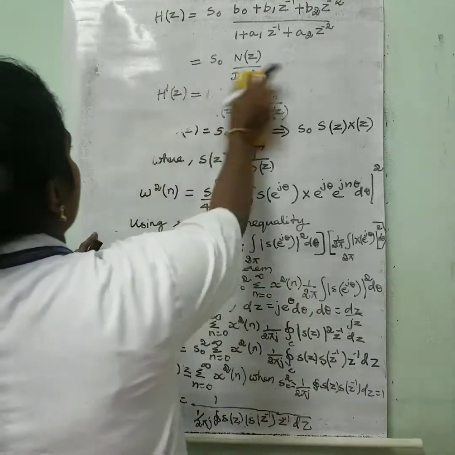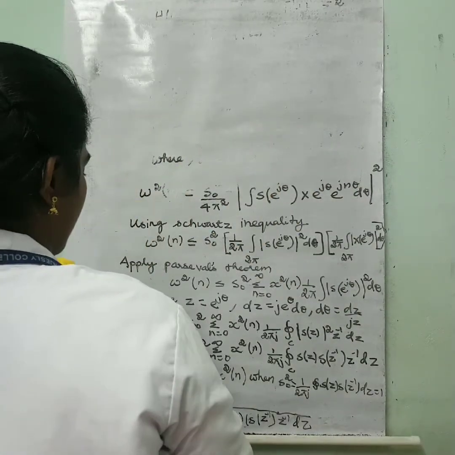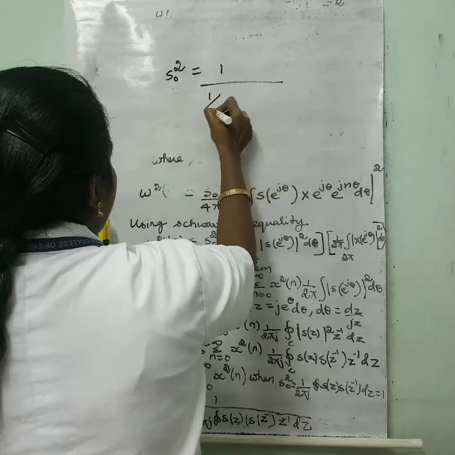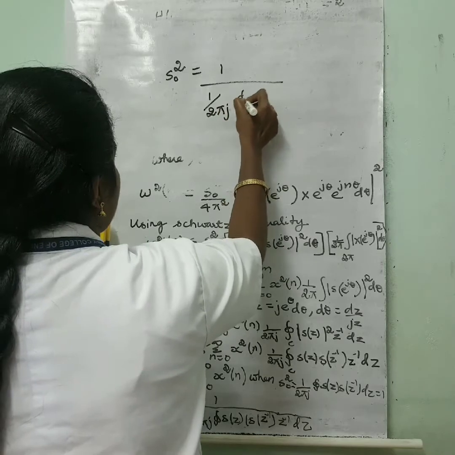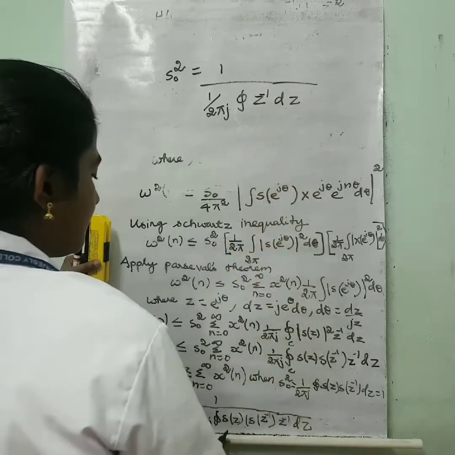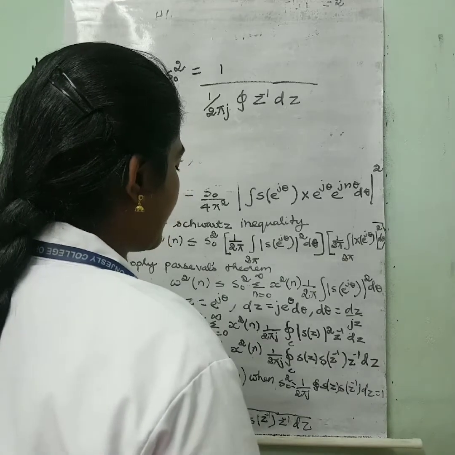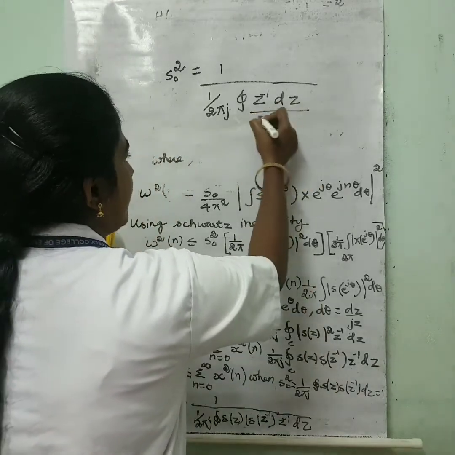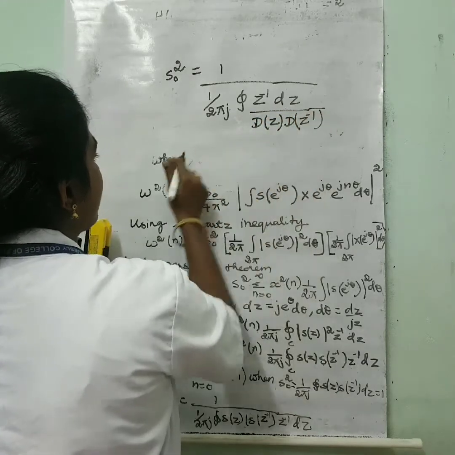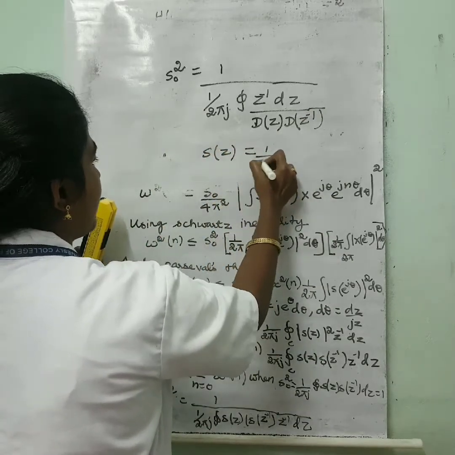Again this s naught square can be written as 1 by 2 pi j closed integral z inverse into dz, where s of z and s of z inverse can be written as 1 by d of z and d of z inverse, because we have already studied s of z is equal to 1 by d of z.